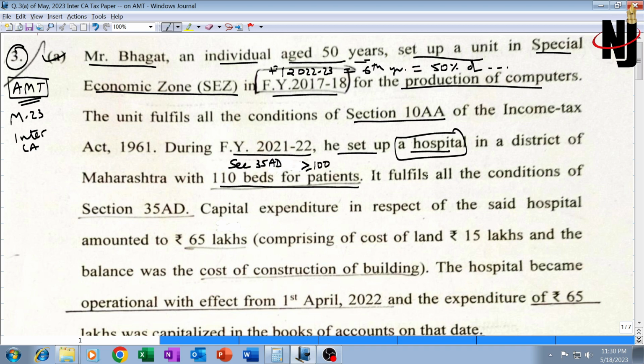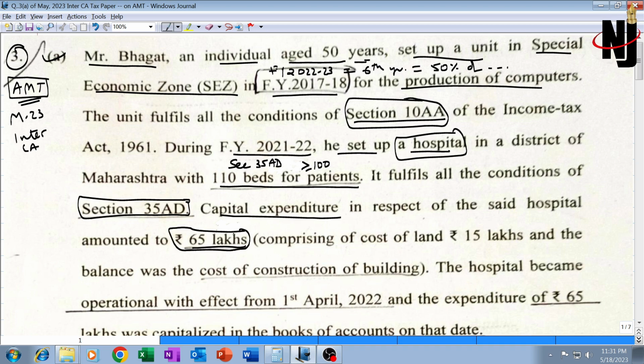100 patient beds or more, it fulfills all the conditions of section 35AD. This is also given to you. So 10AA section number is given to you and 35AD is also given to you in case you forget the section number. Capital expenditure incurred in respect of the said hospital amounts to 65 lakhs. So 65 lakh will be allowed as a deduction, but remember 65 lakh has been incurred in the last year, so we'll have to check whether hospital became operational last year or in the current year. 65 lakh comprising of cost of land 15 lakhs and the balance was the cost of construction of building.